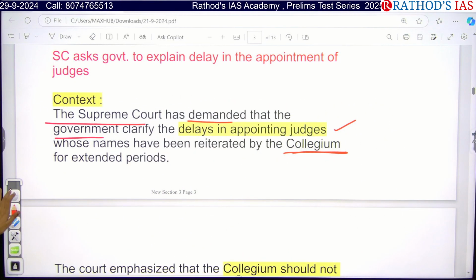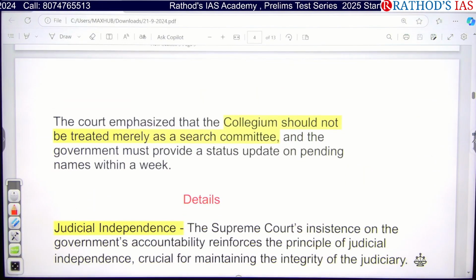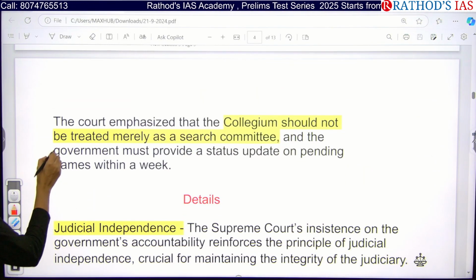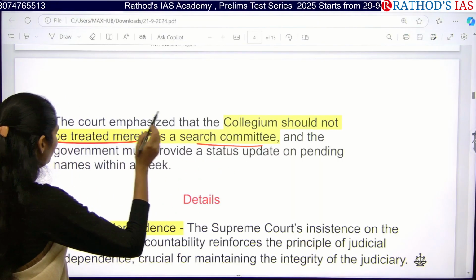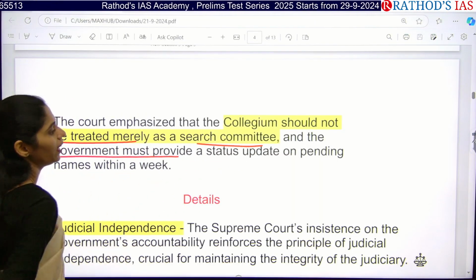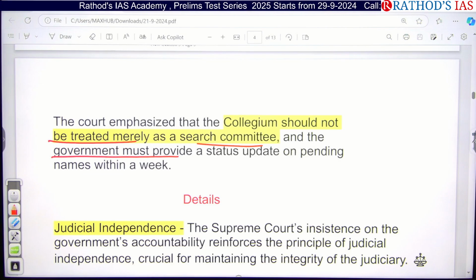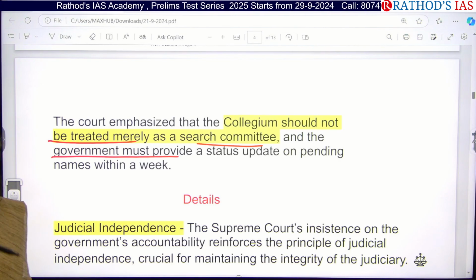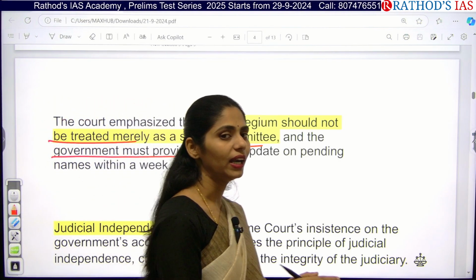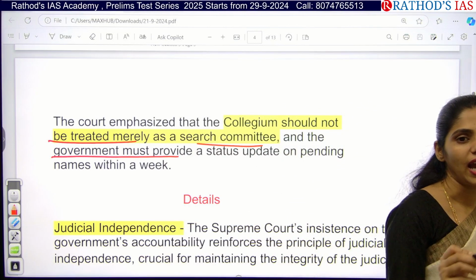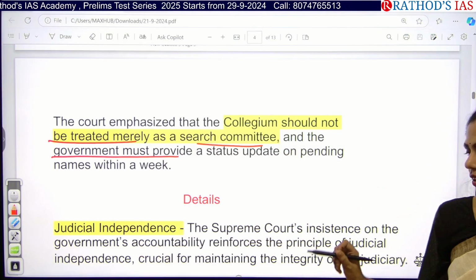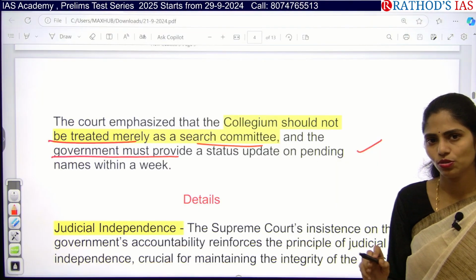The court also said that the collegium system should not be treated merely as a search committee, and the government needs to provide a status update on pending names within a week. So whichever names of judges are pending, they have to reveal them within a week. This is mainly what the Supreme Court said.